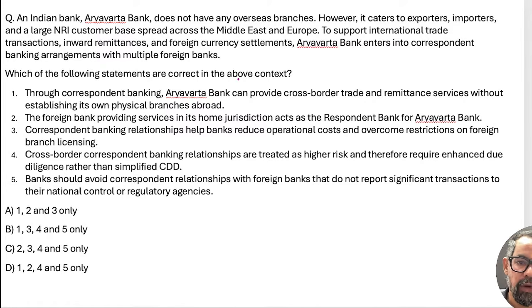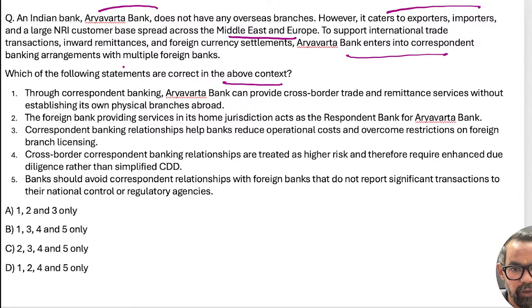So which of the following statements is correct about this? Indian bank, Aryavat Bank, does not have any overseas branch. However, it caters to exporters, importers, and large NRI customers spread across the Middle East and Europe. To support international trade, they are generally entering into this. Okay. Through correspondent banking, Aryavat Bank can provide cross-border trade and remittance services without establishing its own physical branch abroad.